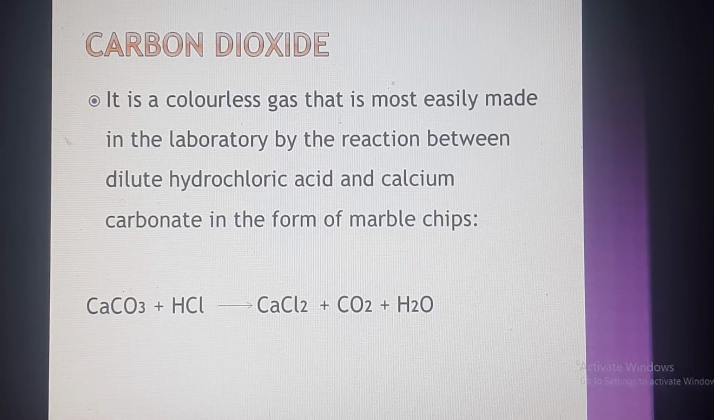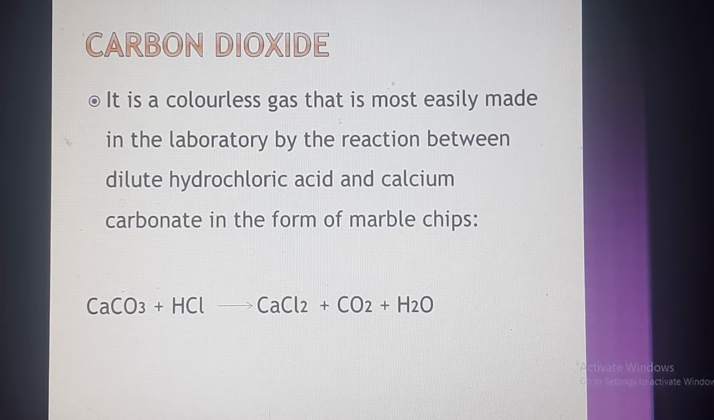Next we are discussing one of the gases present in the atmosphere, that is carbon dioxide. Carbon dioxide is a colorless gas. That means we cannot see carbon dioxide in the atmosphere. First we are discussing how it is prepared in the laboratory. In the laboratory, carbon dioxide is prepared from calcium carbonate and hydrochloric acid.